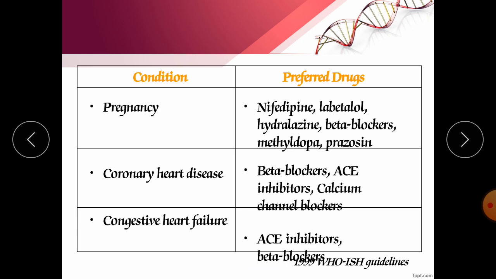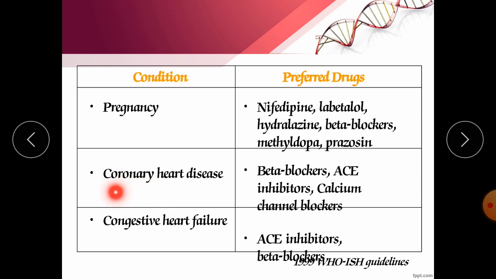Now conditions and preferred drugs. This is a very important chart that you should know. Now in case of pregnancy, what are the safer drugs? Calcium channel blockers like nifedipine, and labetalol, which is a mixed alpha plus beta blocker, and hydralazine. These are the drugs which are used to increase the diameter of blood vessels. Beta blockers, methyldopa and pyroxine. These are the safer drugs in case of pregnancy.